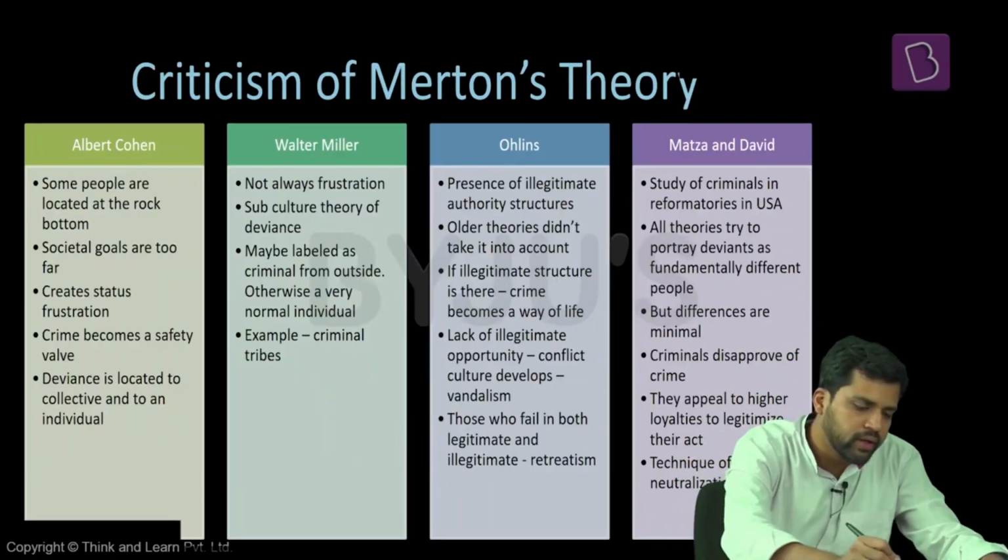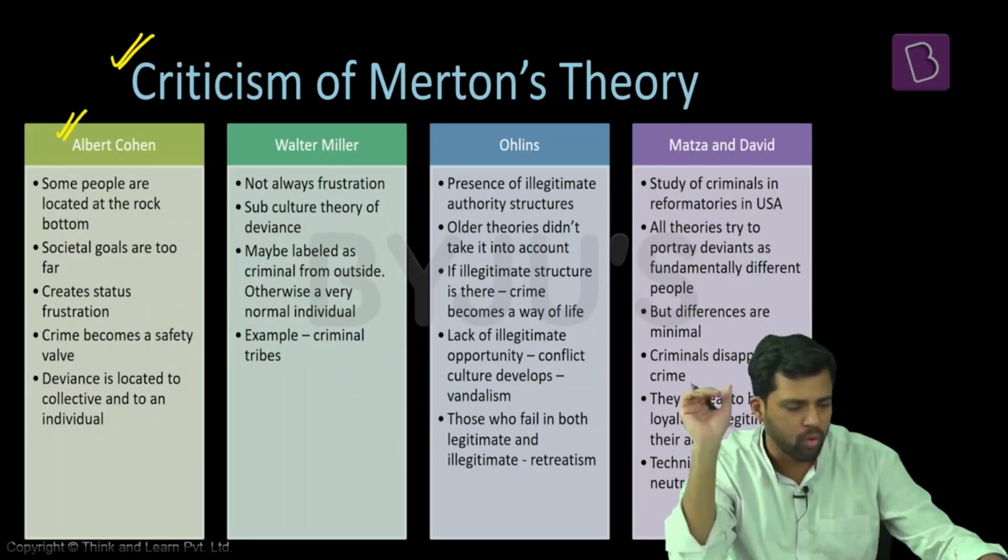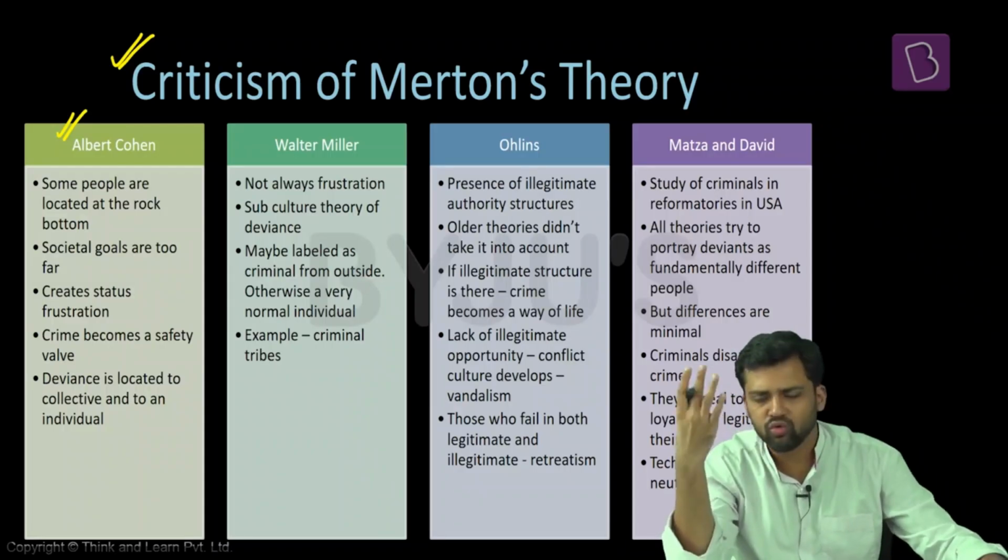Now, what are some of the criticisms of Merton's theory? First, the criticism by Albert Cohen. Albert Cohen is saying that there are some people who are at the rock bottom of society. They know that the societal goals are too far. They will not be able to achieve them.